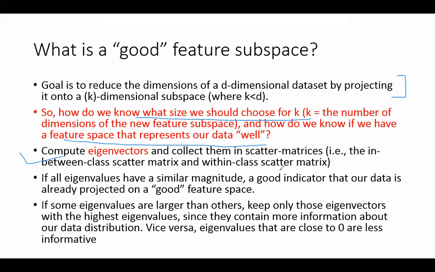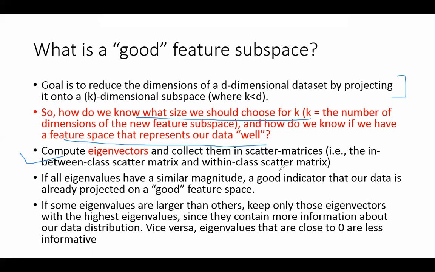Scatter matrix basically tells you within a class, how much is the scatter or dispersion, and interclass, how much is the scatter or dispersion. So I calculate two matrices, the within class scatter and the interclass scatter. Just to understand के एक क्लास के अंदर पॉइंट्स कितने करीब हैं एक दूसरे के और दूसरी क्लास के मुकाबले में कितना दूसरे से दूर या करीब है. I have to calculate that, otherwise कैसे चलेगा काम.